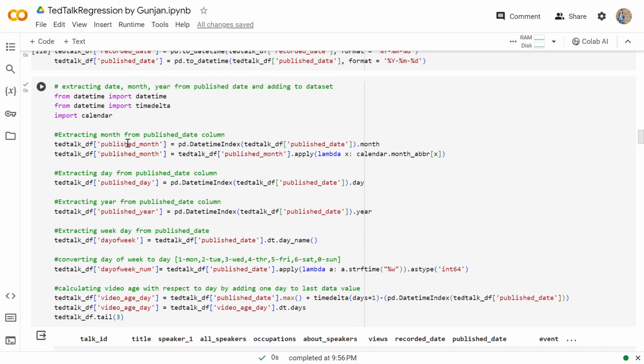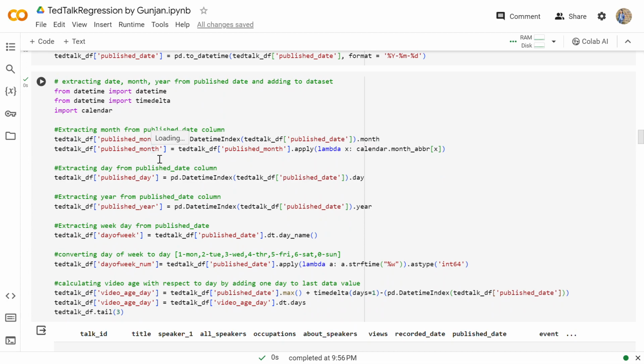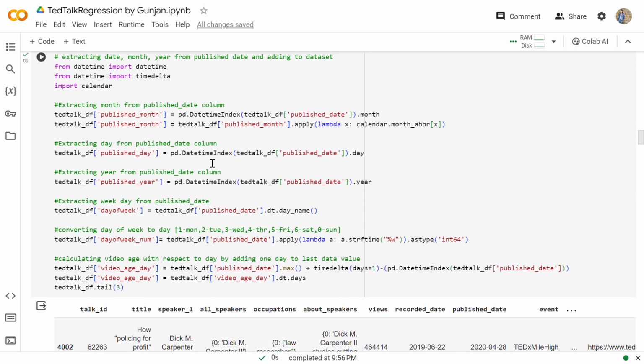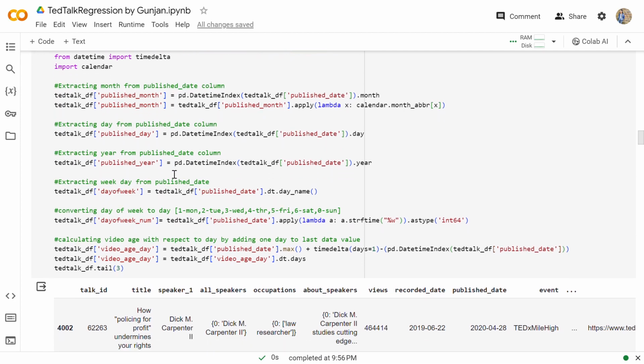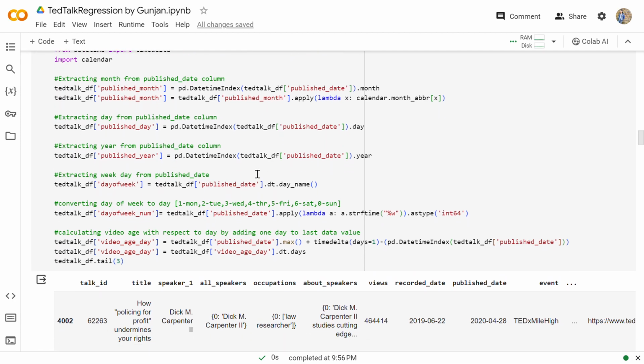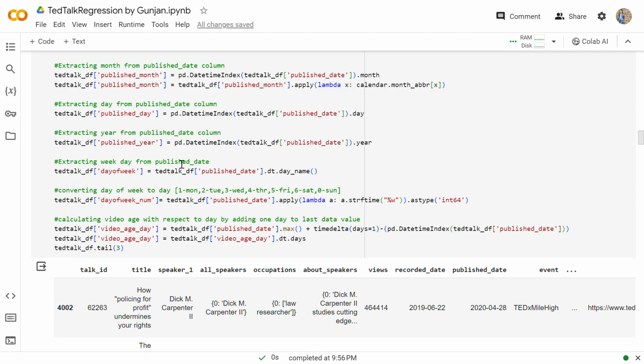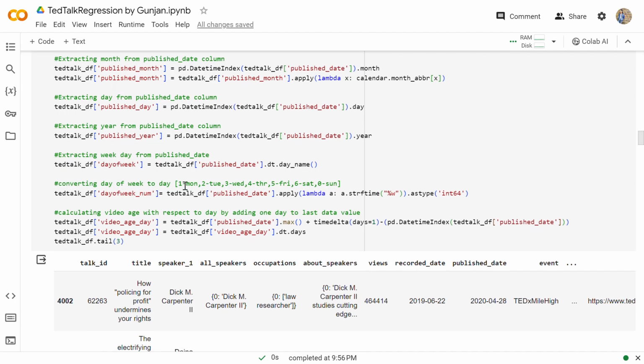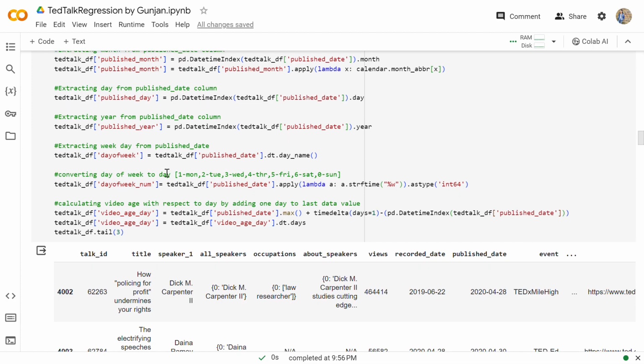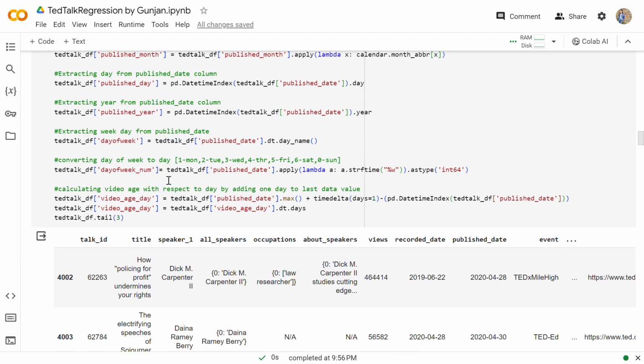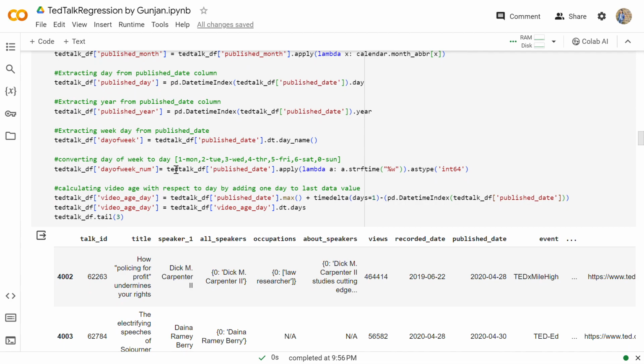And then we have extracted the date, month, and year from the published date and added them to the data set. So from here we have extracted the month from the published date column, then the date, and then the year. Then, for the published date, again we are extracting weekdays, then converting days of the week to numbers: 1 for Monday, 2 for Tuesday, 3 for Wednesday, 4 for Thursday, 5 for Friday, 6 for Saturday, and 0 for Sunday.